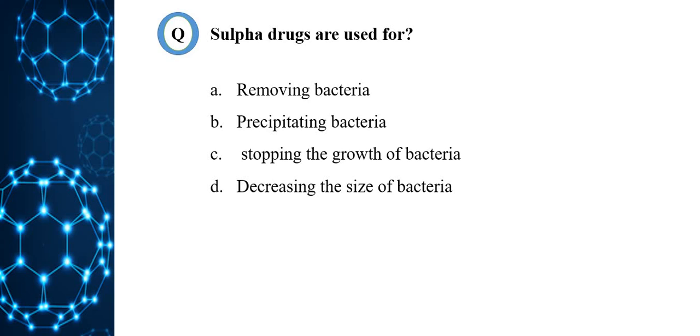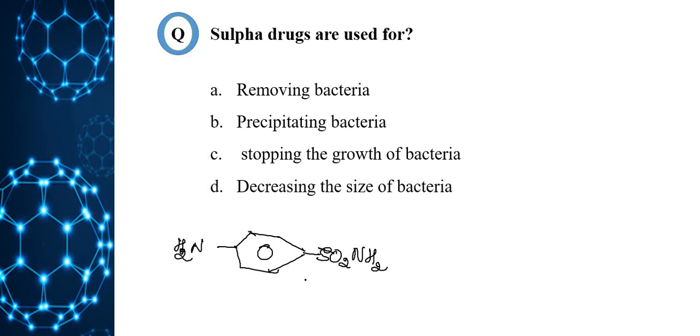Some of the very important sulfa drugs. First one is sulfanilamide. The structure of this drug is a benzene ring with SO2NH2 at one position and NH2 at the other.